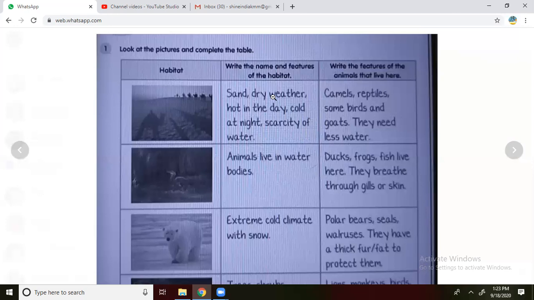They breathe through gills or skin. The animal which breathes with the skin is the frog. Only the frog will breathe with the help of skin. Ducks and fish will breathe with the help of gills.